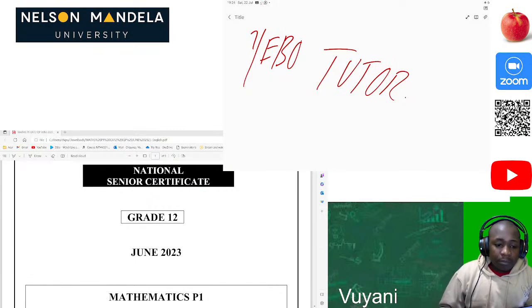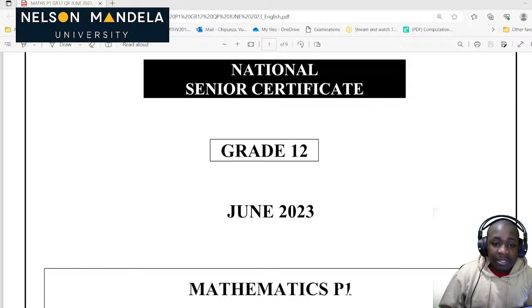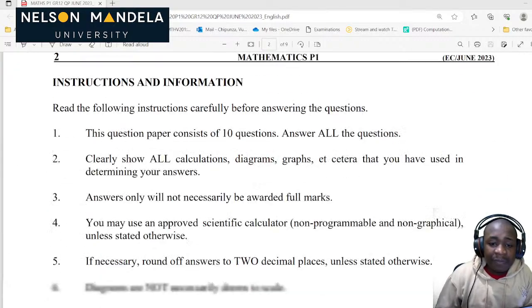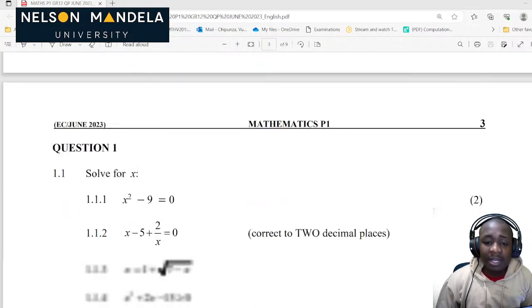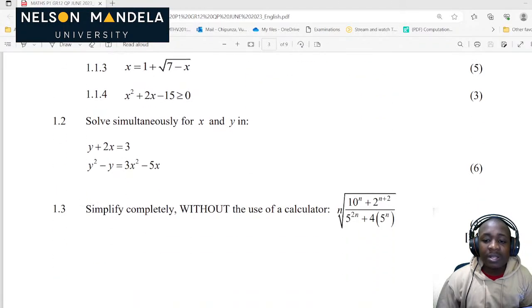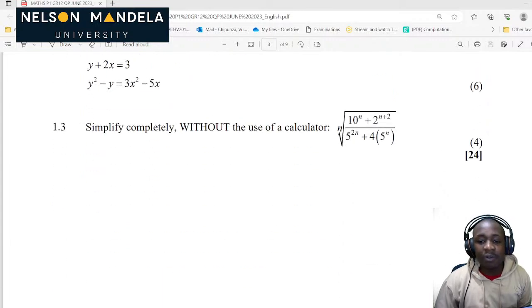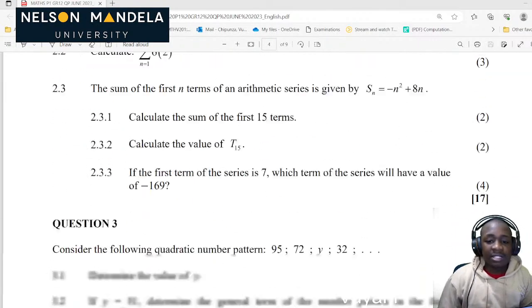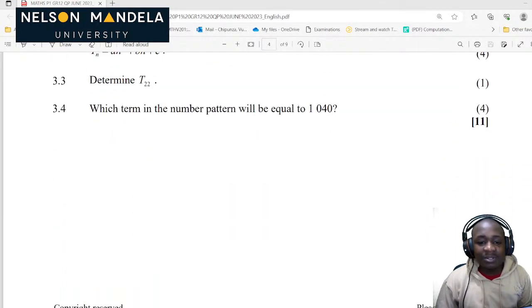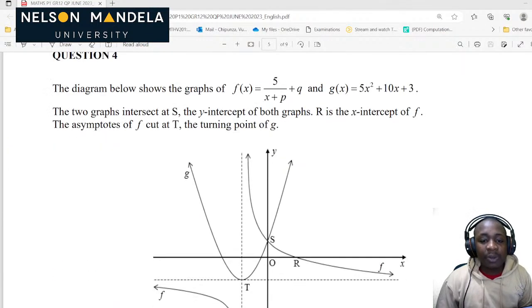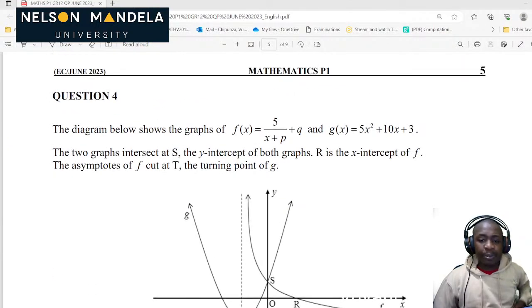Now this is your paper. As you can see, it was written this year. This is the EC paper, Eastern Cape. So let's see, what do we have here? Now this was 150 marks. It was not really hard. It was quite great. Of course, always solving for x, 24 to 25 marks. It's always like that. This is your number patterns, which is so straightforward. Now we're going to start on Question 4, where we'll be looking at functions.